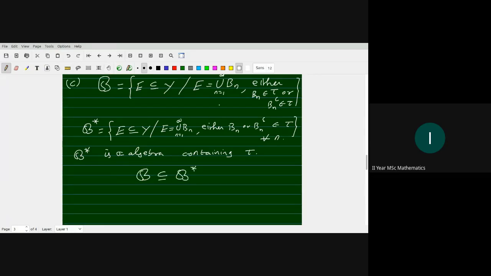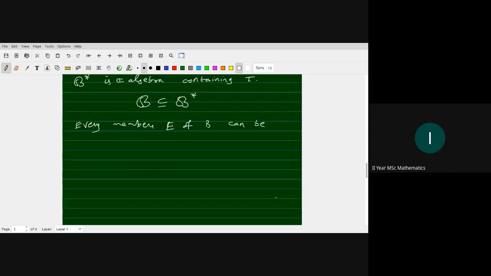So every element of B can be written in this form. Every member E of B can be expressed as a countable union of open sets or closed sets.